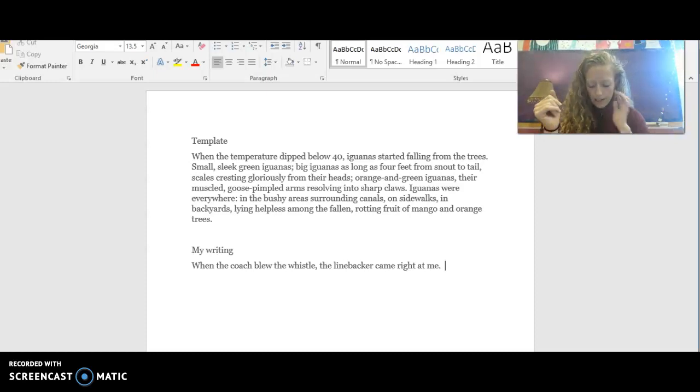Okay? All right, next. The next thing you want to do is you are imagining that there's a person watching the scene happen. And you are going to describe everything that person is seeing, but not just big picture stuff. You're going to zoom in, just like we did with the iguanas. So let's think of how we're going to zoom in.